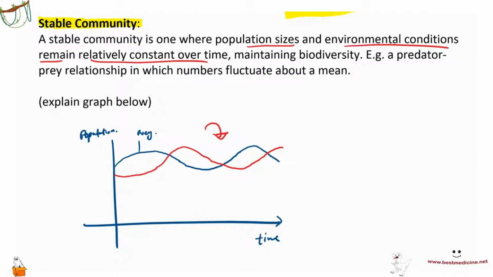Their population sizes remain constant over time about a mean, right? So here's a mean, and then they're remaining constant over time. We label the red one, that's predator population. Okay, awesome. I hope you guys understand this.